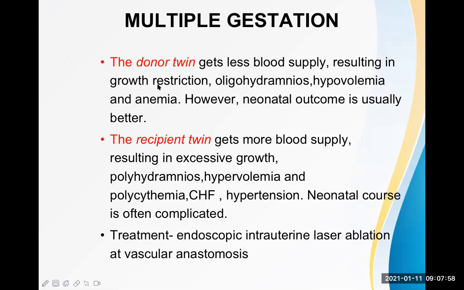Now, see this? Okay, we talk about twin-twin transfusion syndrome now. The donor twin gets less blood supply, resulting in growth restriction. You can call it intrauterine growth restriction or retardation. Also suffer from oligohydramnios and hypovolemia as well as anemia. So everything is lesser here. However, the neonatal outcome is usually better.